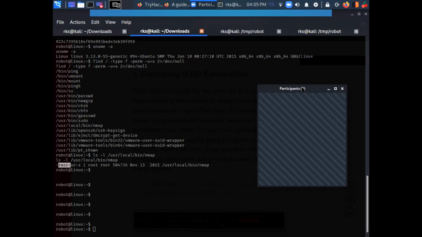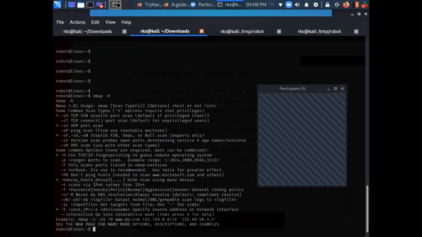Okay, sir. So I'll just type nmap -h, and from here I can see that this is an older version of nmap, 3.81, and this older version supported this interactive mode, --interactive. So I'm going to use this thing. Let's do nmap --interactive.